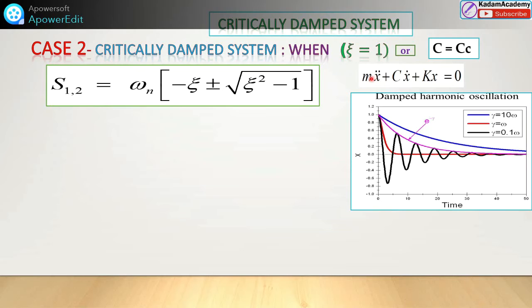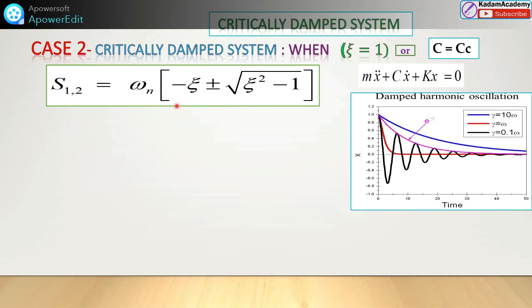We have already studied that it has two roots, S1 and S2, equal to omega n times the bracket of zeta plus or minus square root of zeta square minus 1, where plus is for S1 and minus is for S2. This equation is converted in terms of zeta.